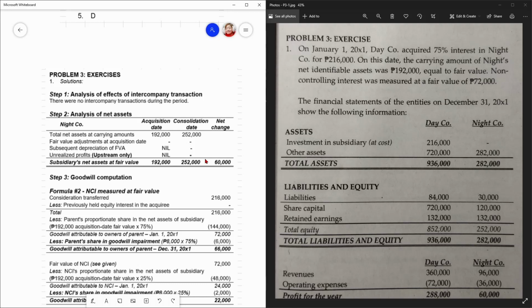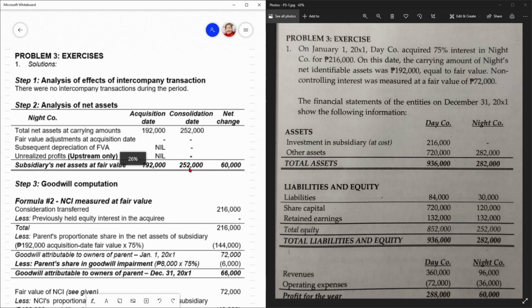Yun yung topic na mapapaisip ka talaga, mapapa-analyze ka talaga, mga fair value adjustment, anong effect nila, di ba? Mga unrealized gains, unrealized profits, etc. So, itong mga miscellaneous topics, yes, these are important, pero pagdating sa board exam, ang priority ng examiner is usually yung intercompany transactions, kasi yun yung, let's say, nakakahilo, mapapa-analyze ka talaga.